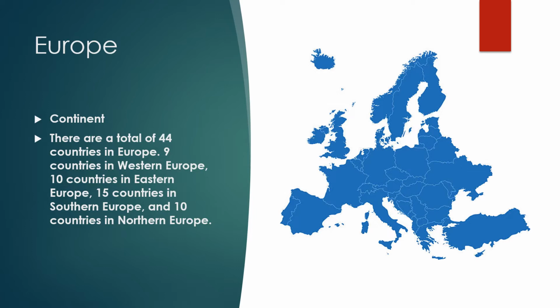Europe here is the easiest to understand. Europe is one of the 7 continents of the world, and the Europe continent has a lot of countries. And how many countries? It has 44 countries. So if we divide Europe geographically, there are 4 regions: Western Europe, Eastern Europe, Southern Europe, and Northern Europe. If we look at the division, there are 9 countries in the West, 10 countries in Eastern Europe, 15 in Southern Europe, and 10 countries in Northern Europe.